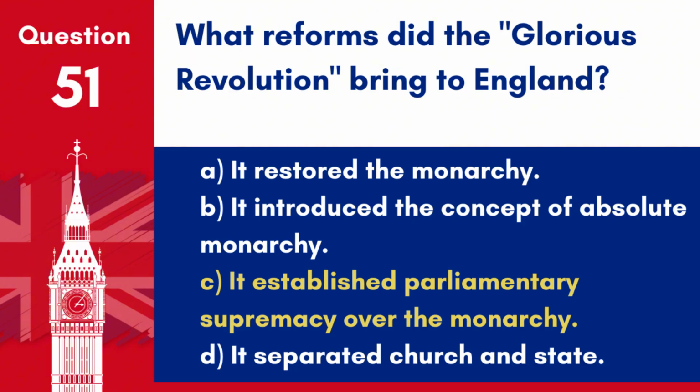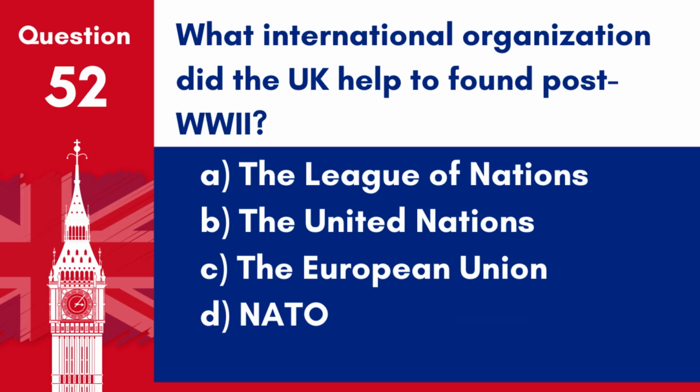Answer: C. It established parliamentary supremacy over the monarchy. The Glorious Revolution of 1688 established the constitutional monarchy, affirming parliamentary supremacy and leading to the passage of the Bill of Rights 1689.